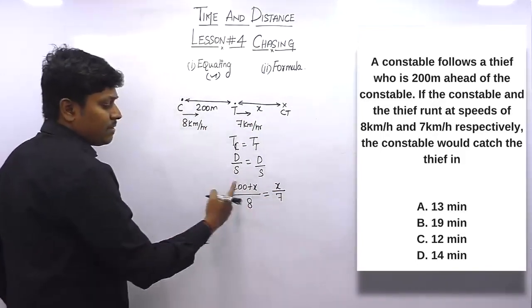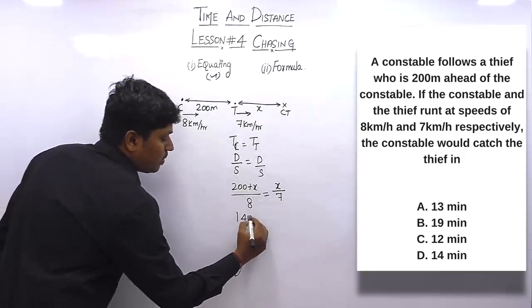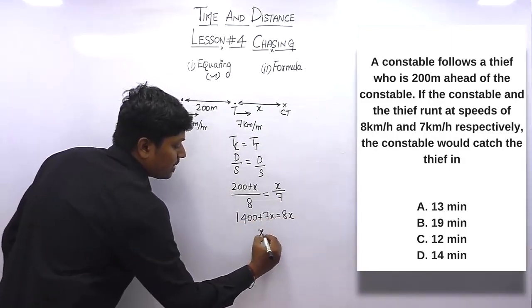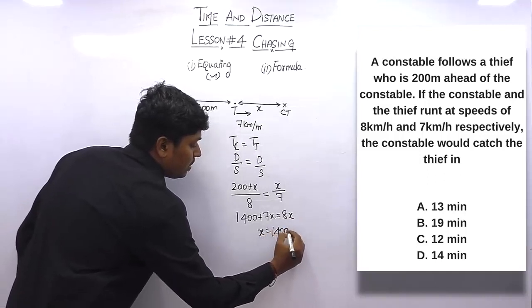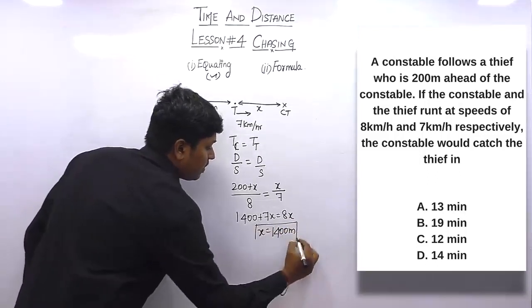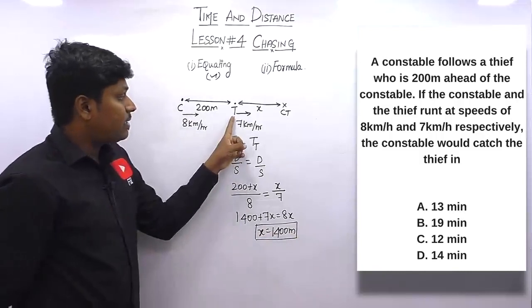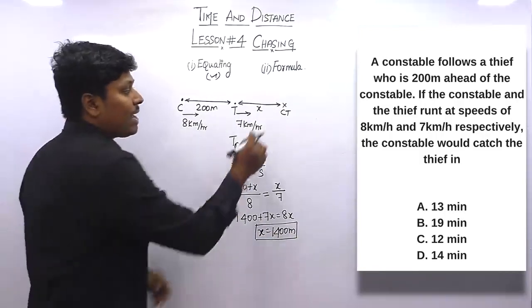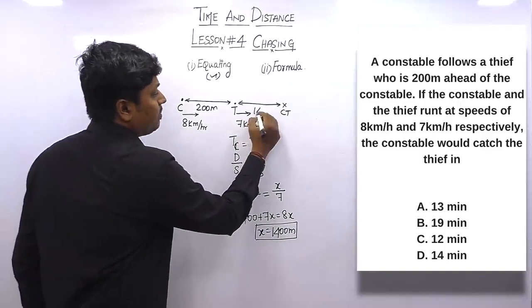Now you can cross multiply, 7 into 2 will be 14, so 1400 plus 7x is equal to 8x. So x is equal to 1400 meter. So finally we can say that the thief would have run 1400 meter before being caught by the policeman. So the value of x is 1400 meter.